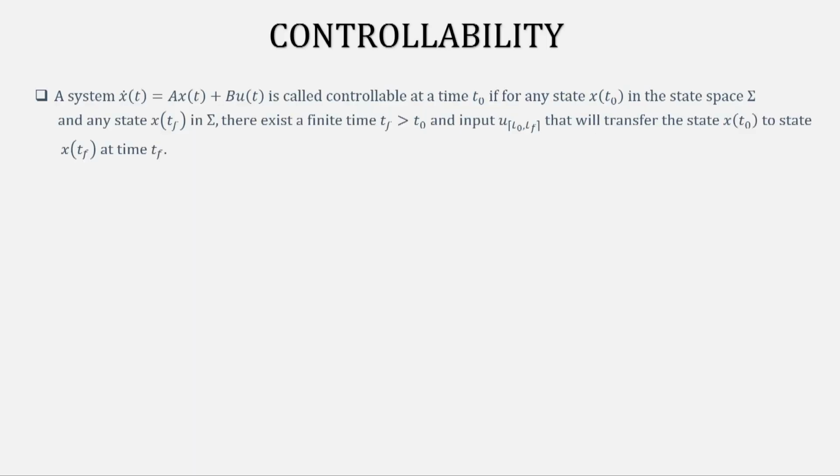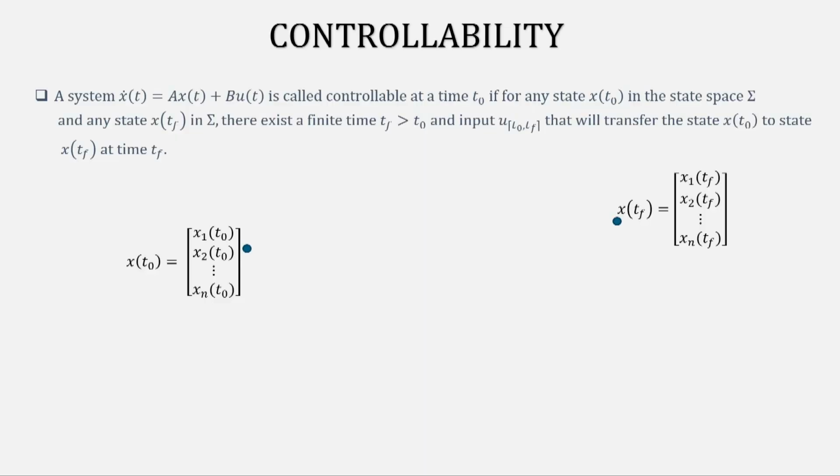So, a definition of controllability would be as given here. A system x dot equal to Ax plus Bu is called controllable at a time t naught if for any state x(t naught) in the state space and any state x(t f), there exists a finite time t f greater than t naught and an input that will transfer the state x(t naught) to state x(t f) at time t f. Quite a mouthful, right? So, let us try to understand it more intuitively. What does this statement mean?